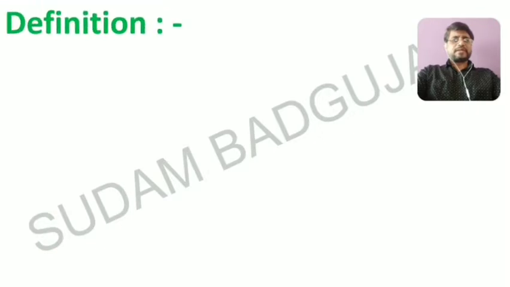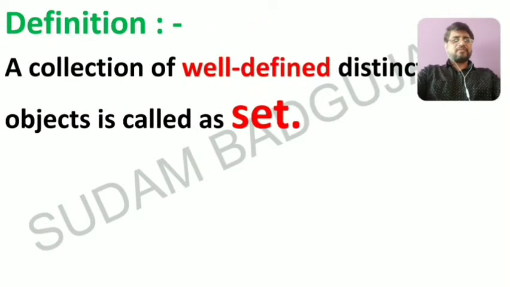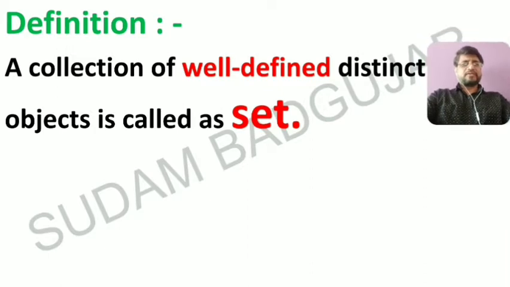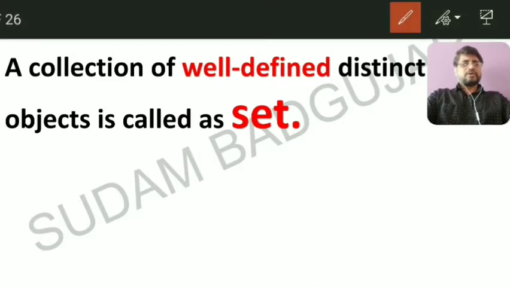So, what is meant by a set? The definition of a set is a collection of well-defined distinct objects. Well-defined distinct objects is called a set. What is meant by distinct objects? It means repetition is not allowed. A set is denoted by capital letters and we have to write it in curly brackets.